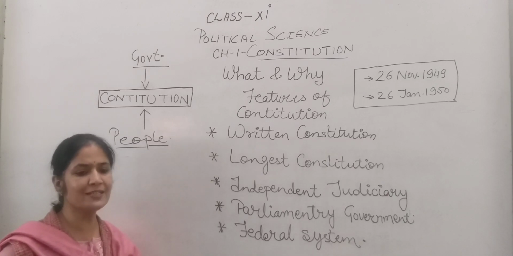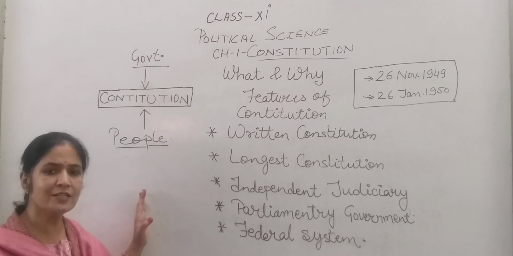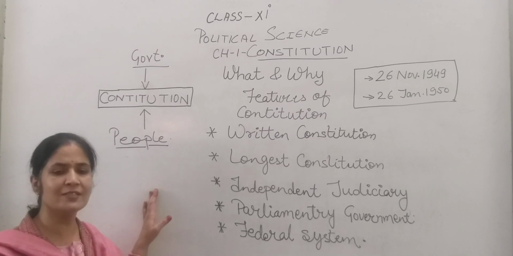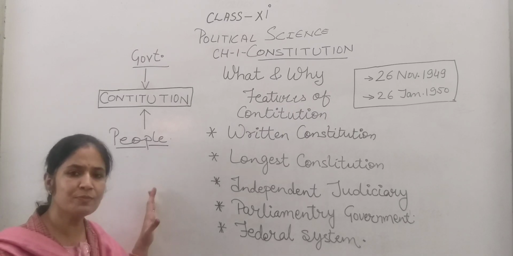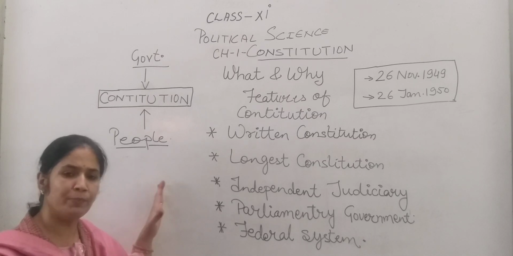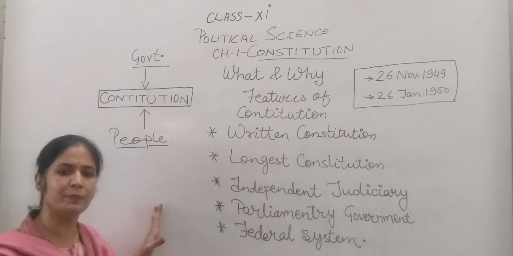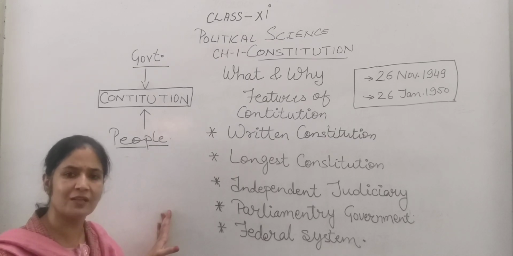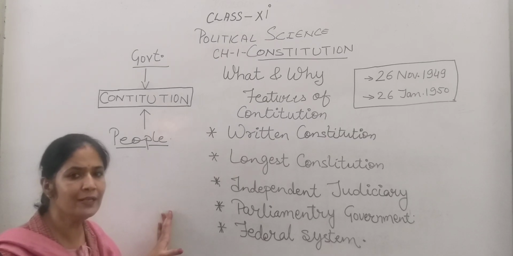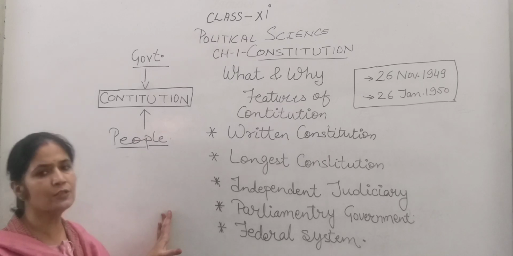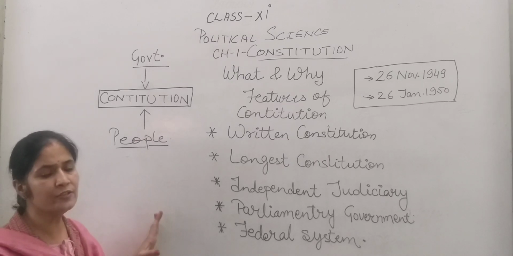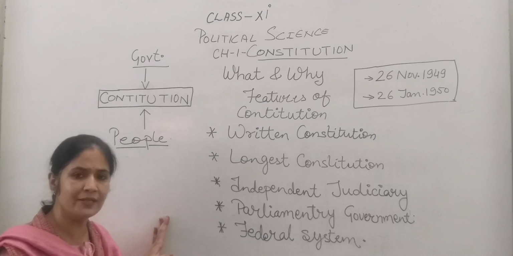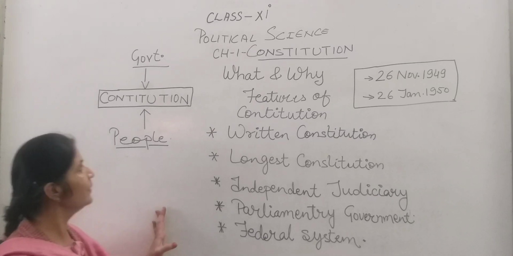We need a constitution because in a society there are different communities and there is diversity in the community, so it maintains the unity between the different diverse groups of the population, between the different classes, castes and religions. So we need a constitution to maintain law and order in the society. So the constitution of the country is very necessary.